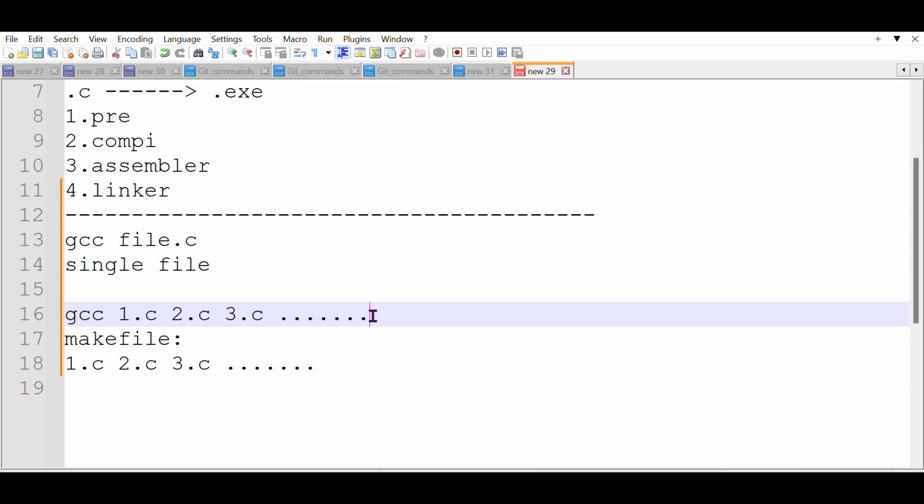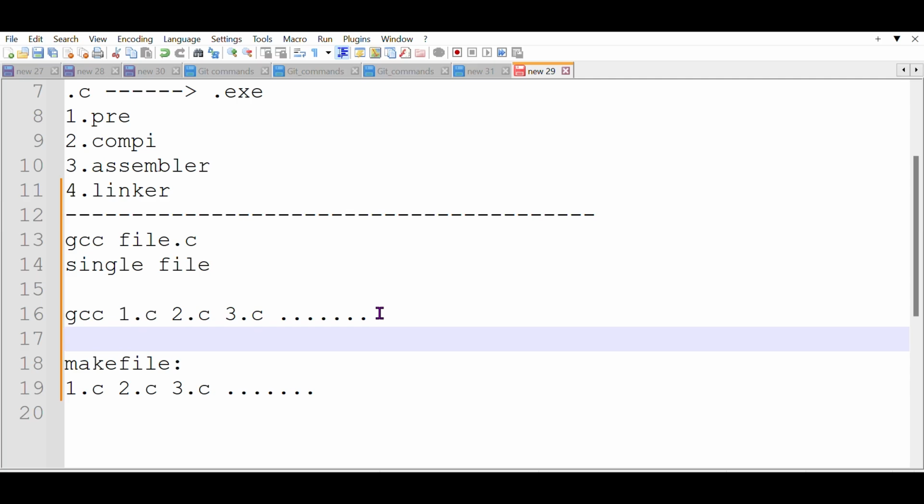As Nani said, if it is 1000 files, you have to enter 1000 source file names. This 1.c is a simple name, but in real time we use different file names. By seeing the file name, it tells what it does exactly. It is not a single character; here I entered only 3 characters, but in real time we use multiple characters. For example, if there is a temperature reduction function, temperature_reduction.c, you have to give the full name. That is difficult to give for all the files at compile time. That's why we go for the Makefile concept, to make compilation easier for the developer.